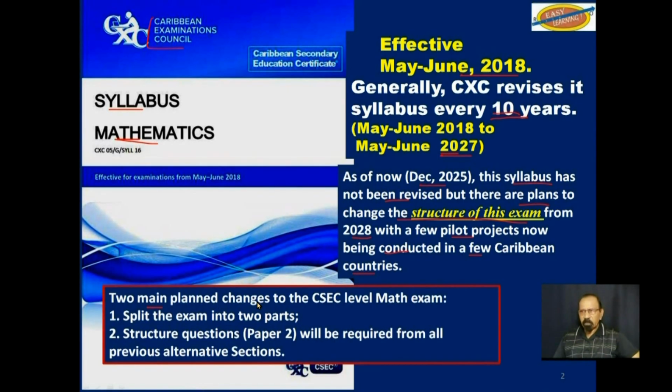Two main planned changes for the CSEC level math exam are: one, to split the exam into two parts. So it will be Math Part 1 or Part A and Math Part 2. And then secondly, that for the structured questions in Paper 2, all sections will be tested. There will no longer be any alternative questions from various sections. All questions will be required. So those are the two planned changes.